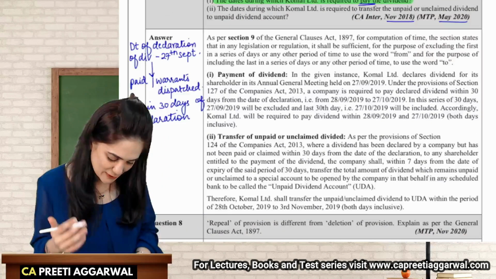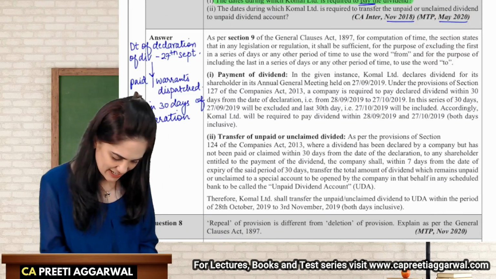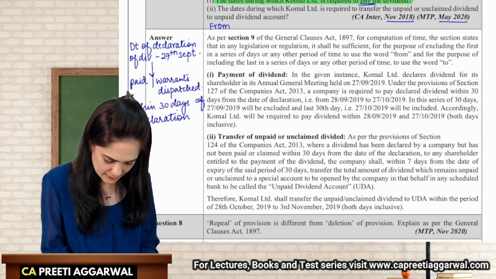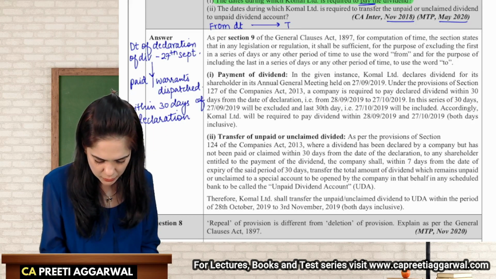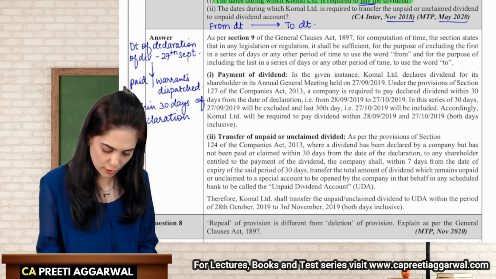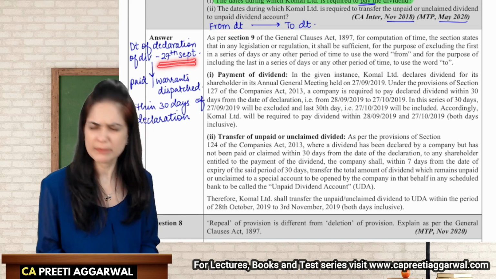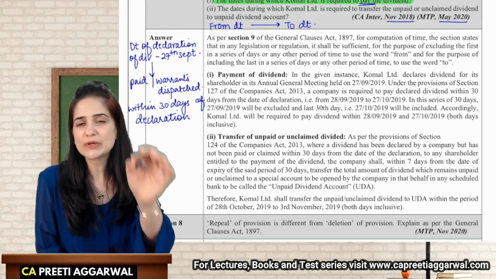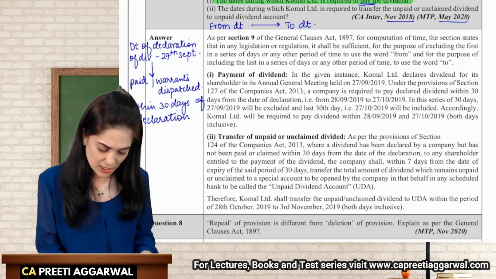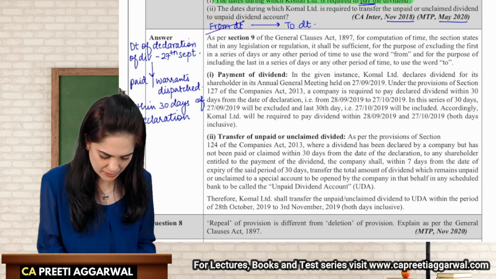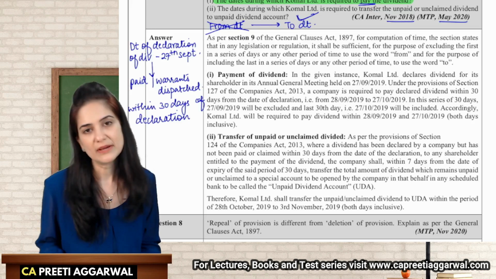Now, how to calculate these 30 days? See, there are two dates. One is the from date and one is the to date. From date will start from 27 September, but law says don't include that in your calculation. The from date should not be included. The to date can be included.